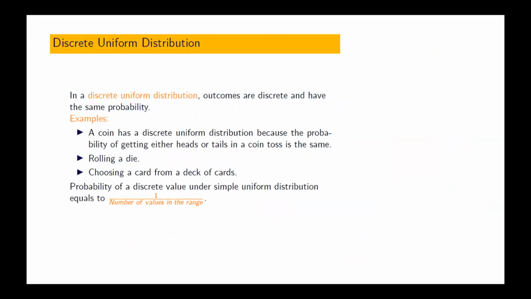In that case, whatever we discussed, the probability of head, if a fair coin, is the same as tail. Similarly, the probability that the key is present in first position is 1 by n, in second position 1 by n, in third position 1 by n. That is discrete. Is that correct?